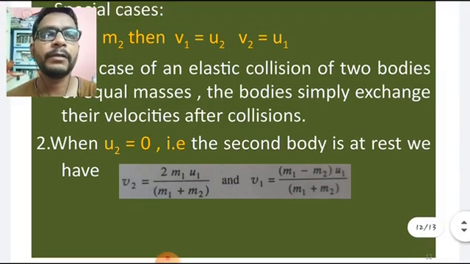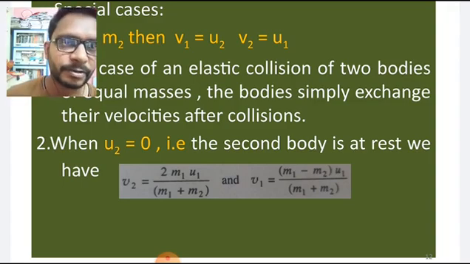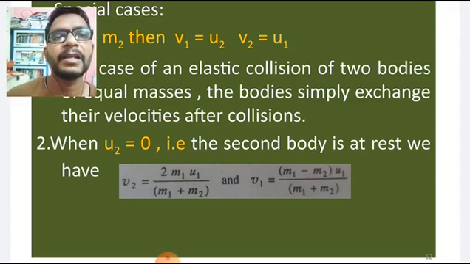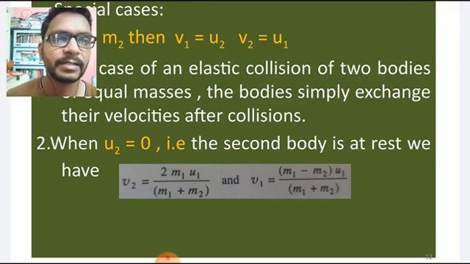Right, now the second case, when u2 equals 0. That means before the collision, the second body is in rest position. Only the first body has velocity u1, and it is traveling and hits the second body which is at rest.